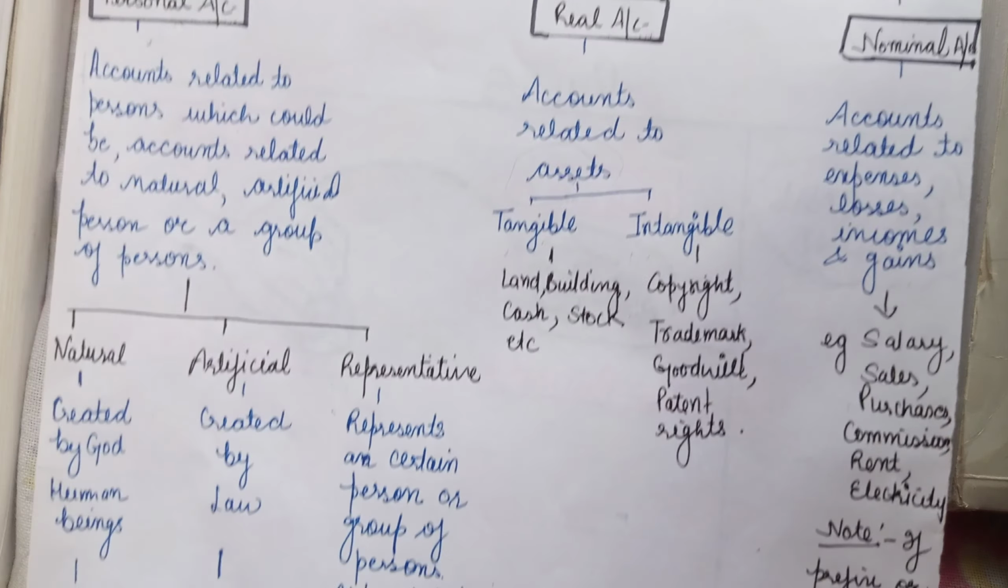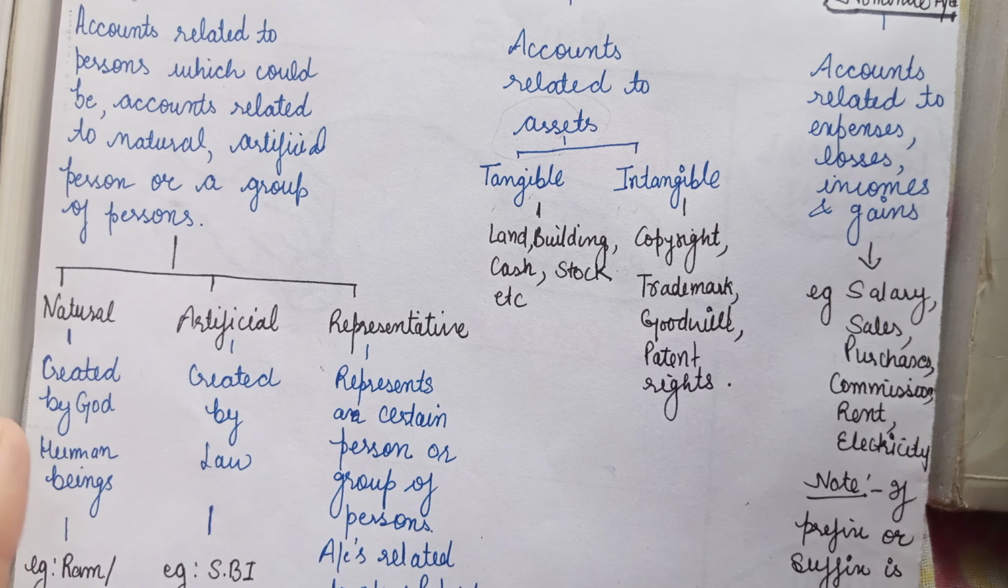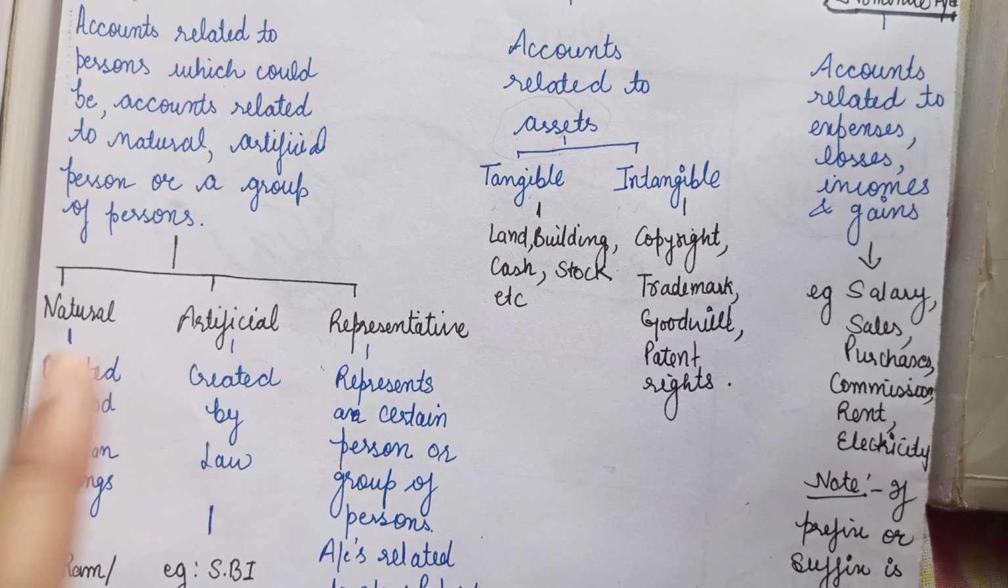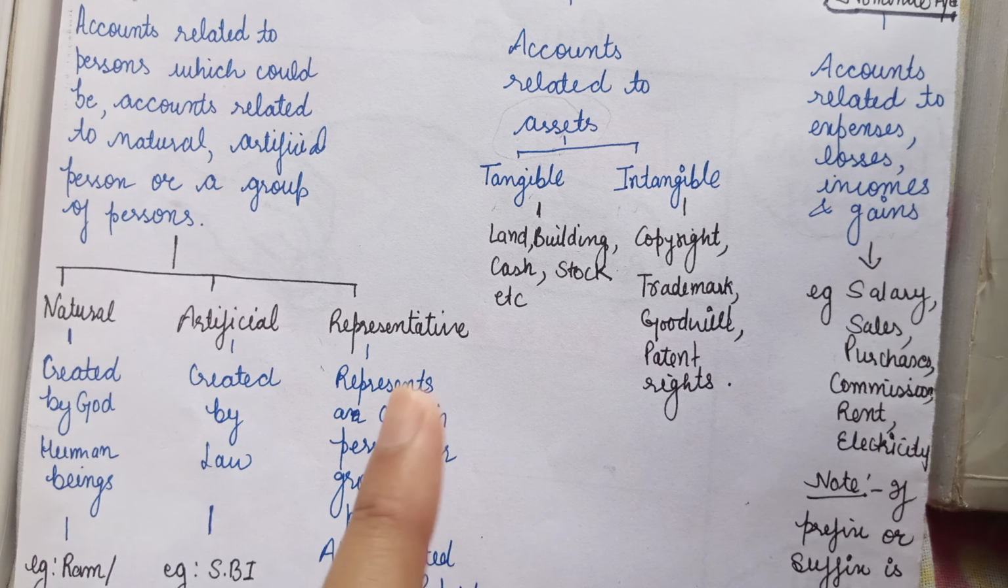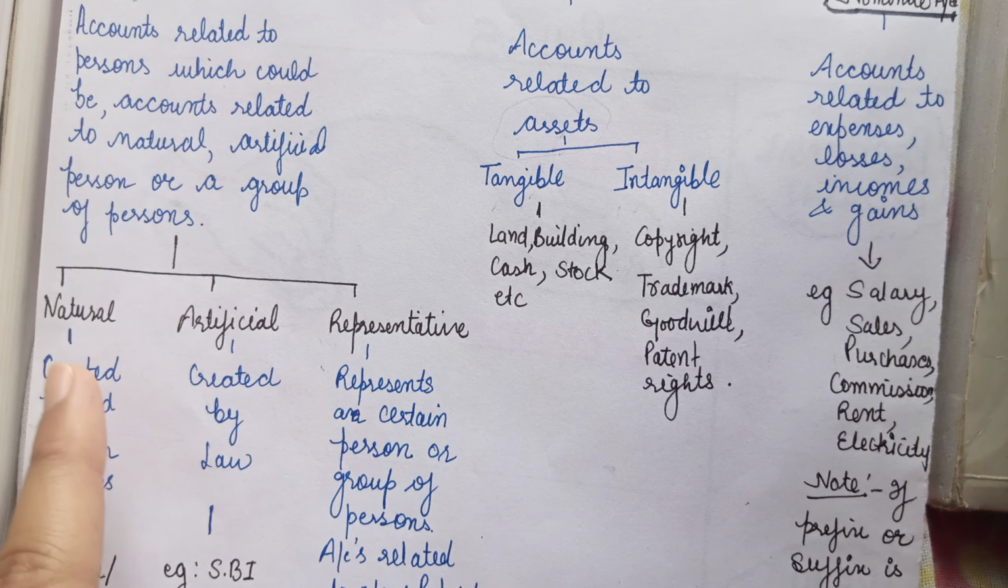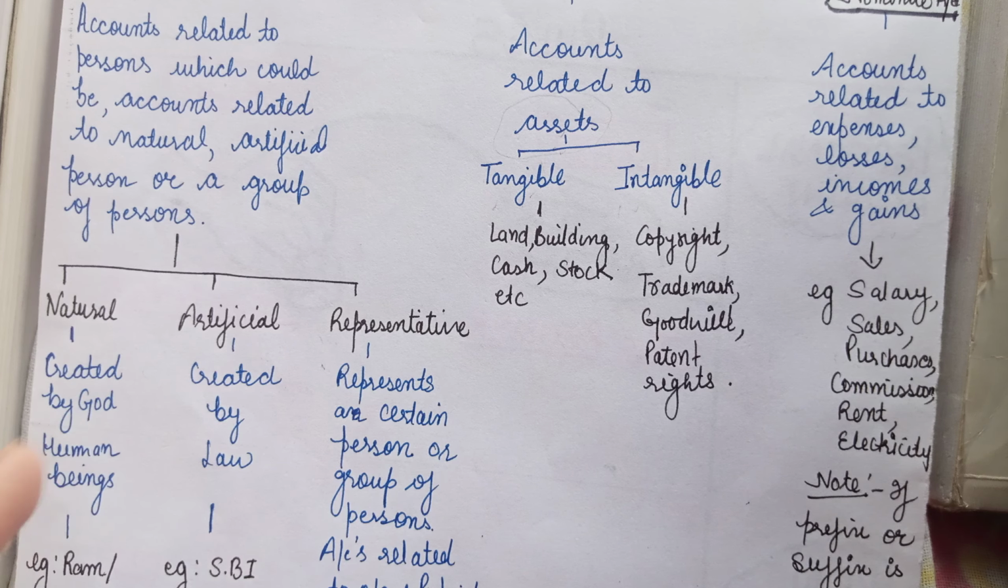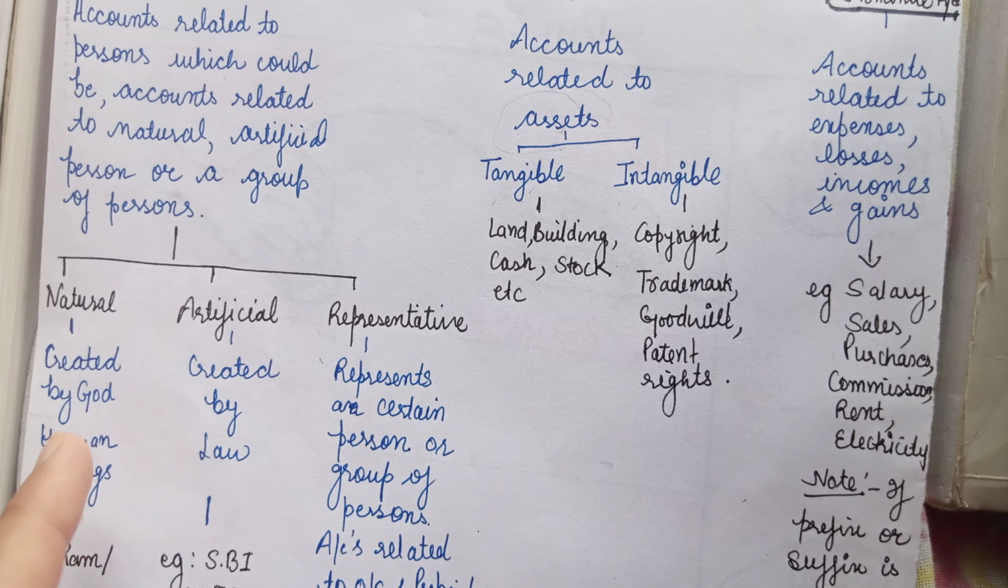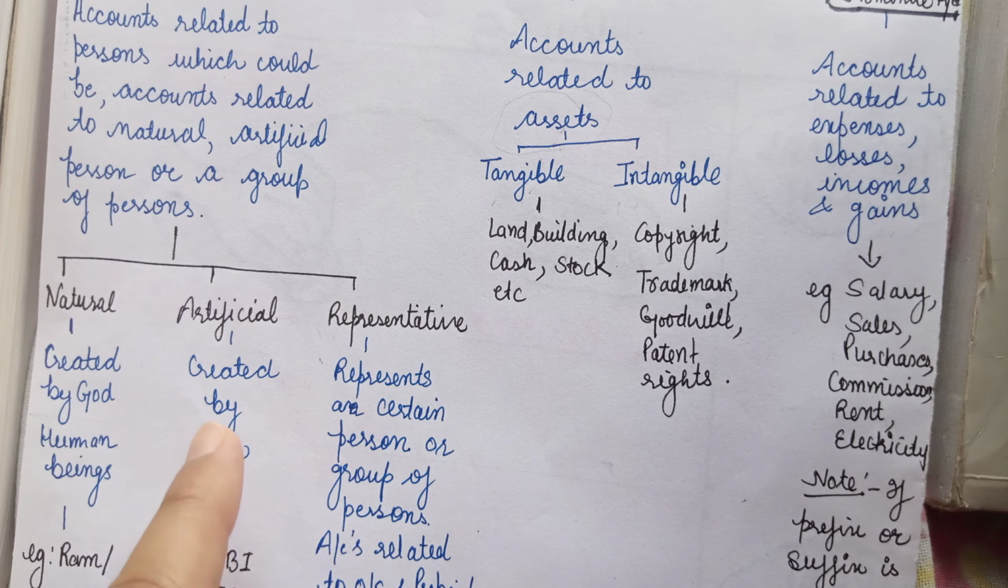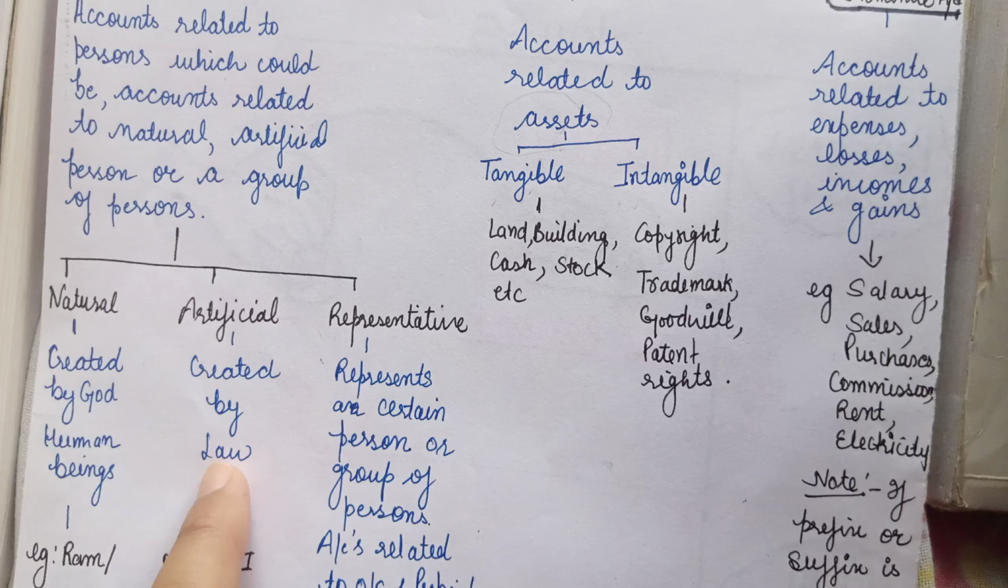Okay, so now personal account, the natural person. Whenever we are talking about a person, it could be a natural person, an artificial person, or a representative person. Natural person is the person created by God, such as you, human beings जिसमें soul होती है. Artificial person, such as companies which have been formed under any act or law. Okay, created by the law.